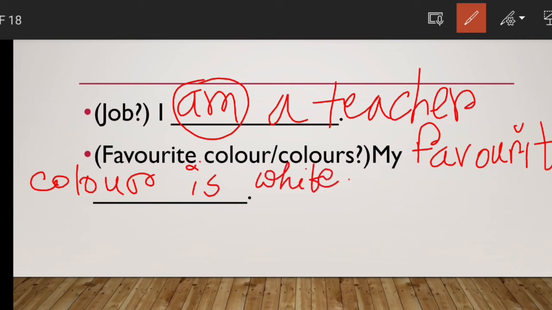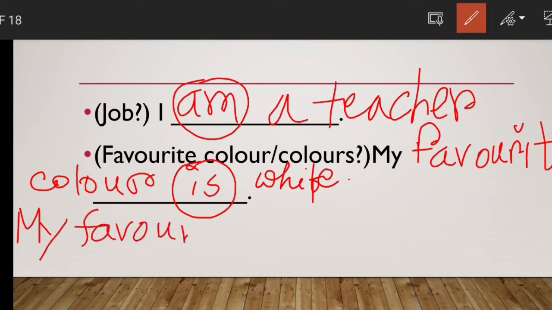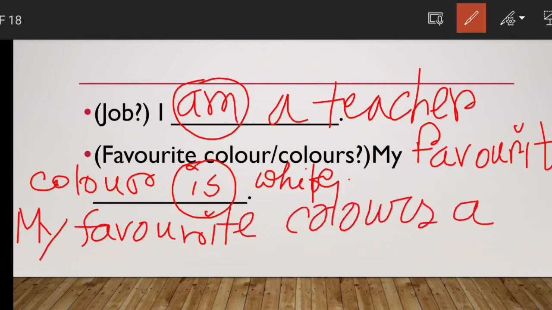As it is only one color that is my favorite, my favorite color is white. But if your favorite colors are more than one, you can write down my favorite colors. See, my favorite colors are, right?